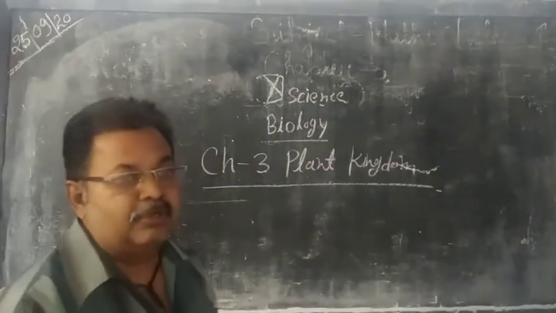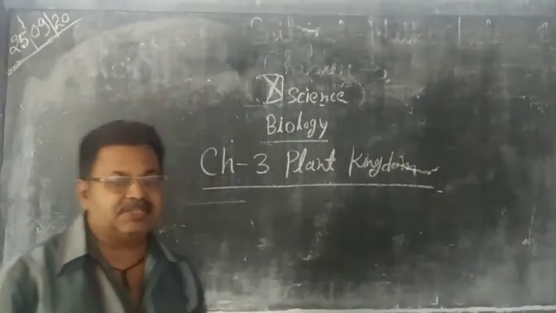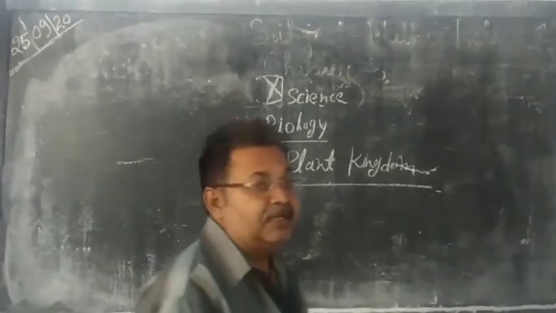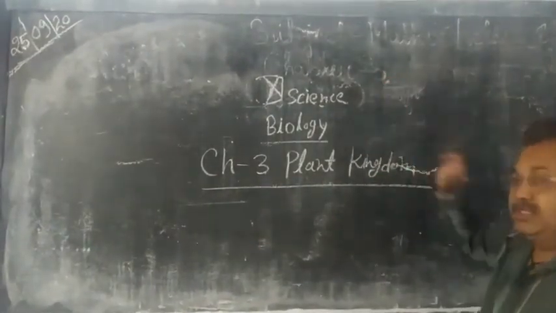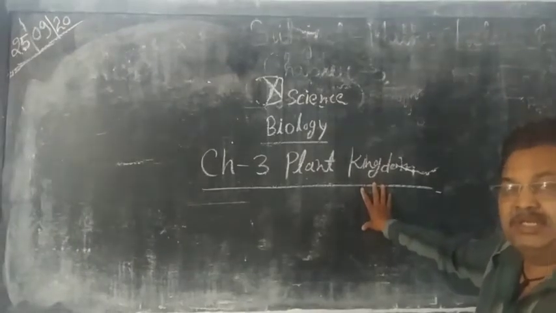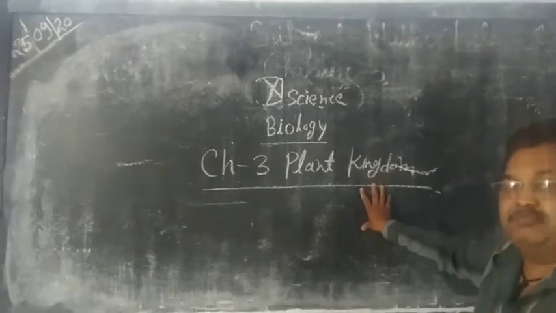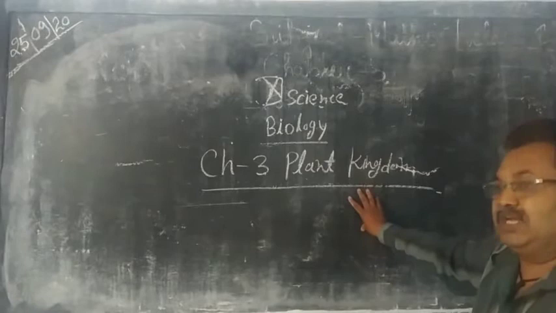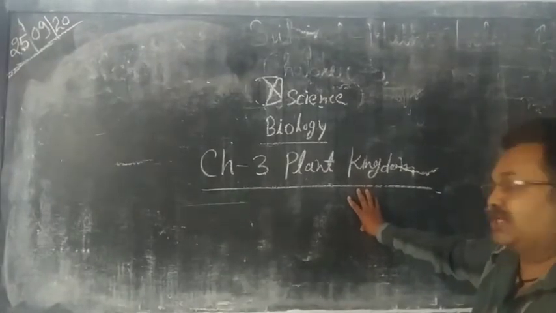In the five kingdom classification system, which was given by Whittaker, we have to study two systems: kingdom Monera and Protista. Now this is another system, the plant kingdom.